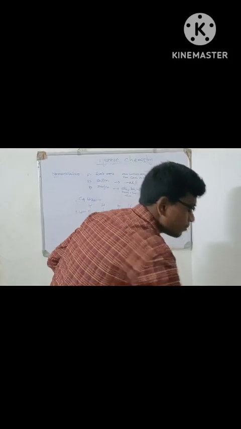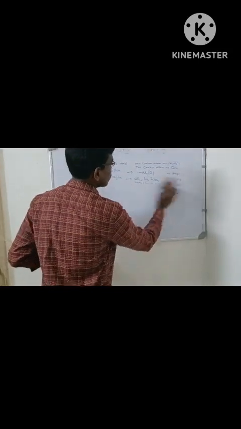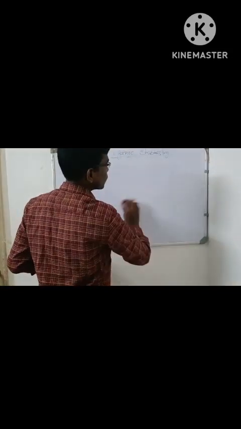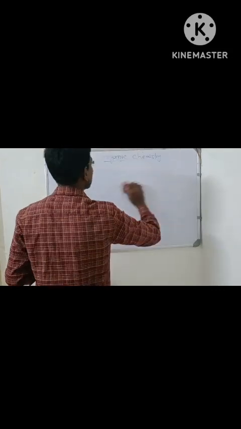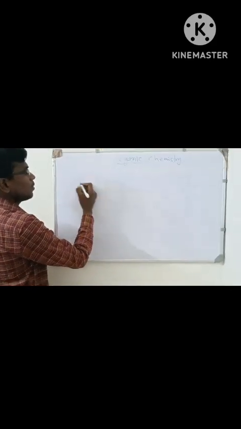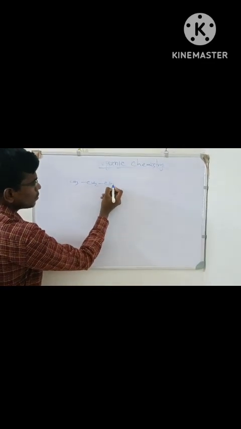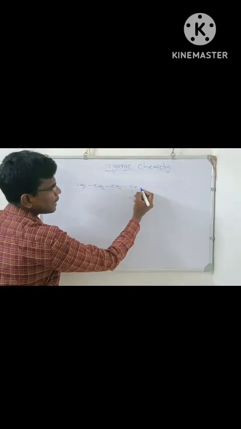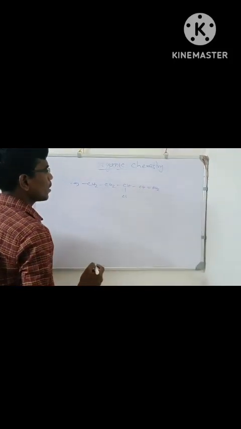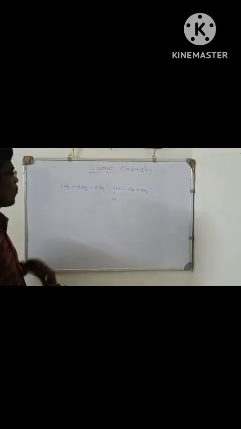Let's take another example. Suppose there is CH3, CH2, CH2, CH(Cl), CH=CH2.